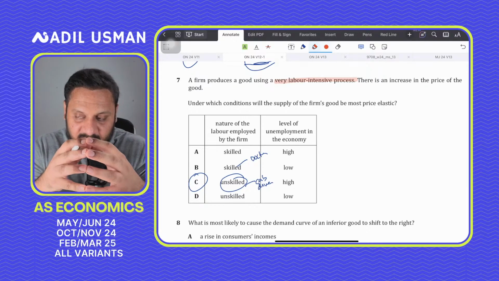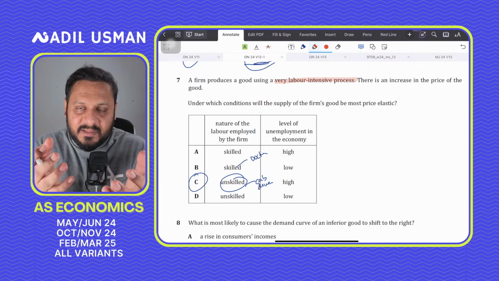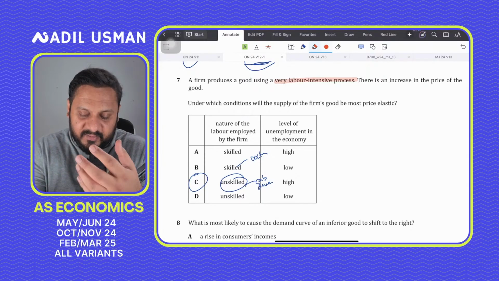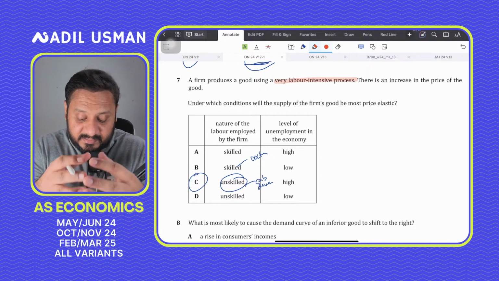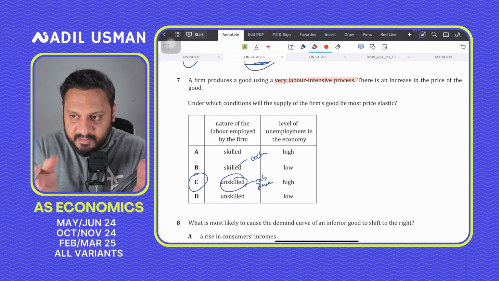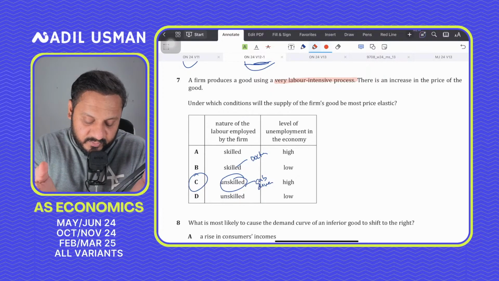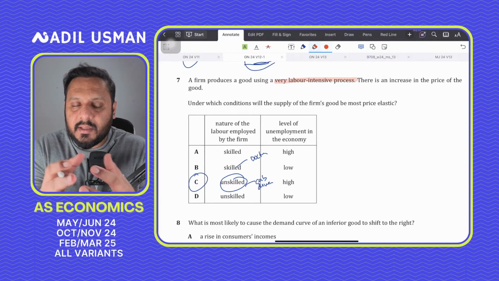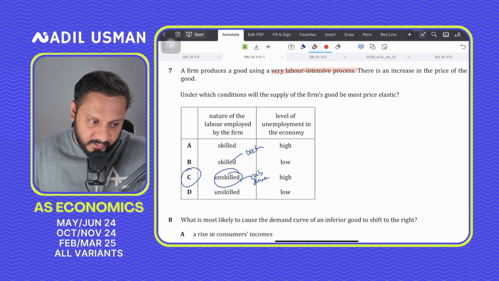because the more unskilled workers we have, they are easily replaceable, right? And more could be found in greater quantities than skilled workers. So obviously we have more cab drivers than we have doctors and engineers and accountants and economists. And the level of unemployment in the economy also has to be high. If the level of unemployment is high and firms are willing to offer jobs, then a lot of labor would be employed and they would be easily willing to offer themselves for work. And also, if the workers are unskilled, they are easily replaceable. They would easily be employed by firms and they would be producing more output, right? So question number 7 is C for Charlie.